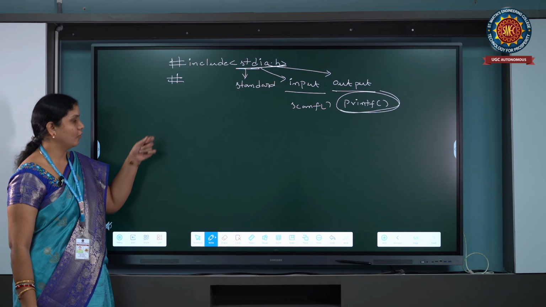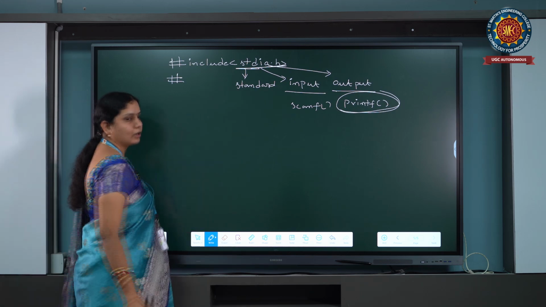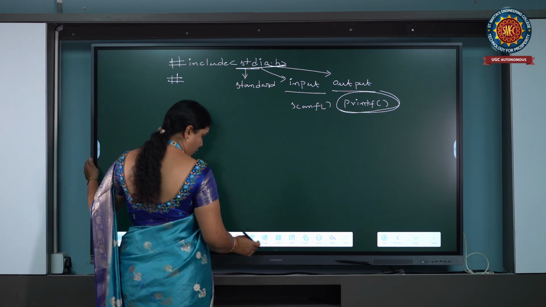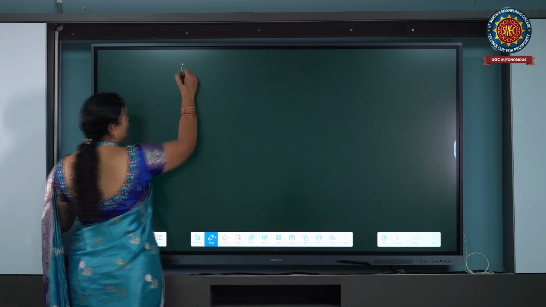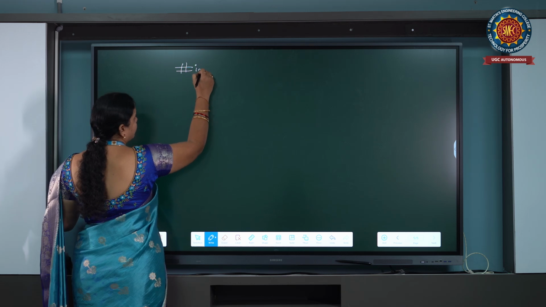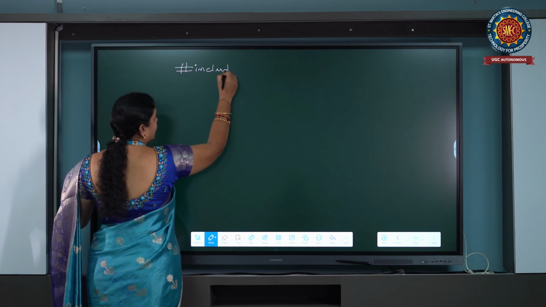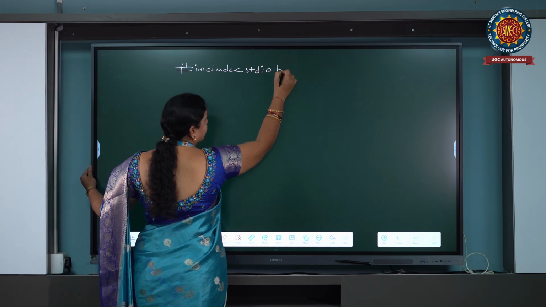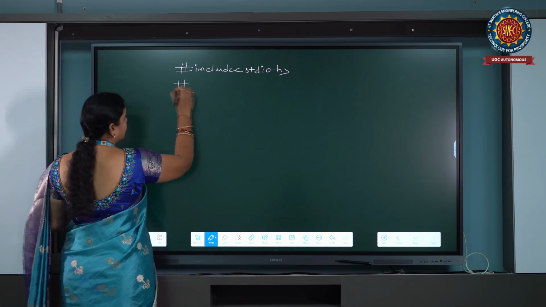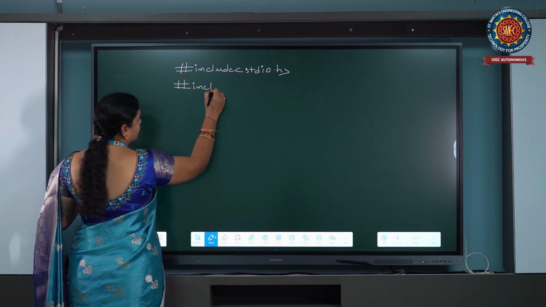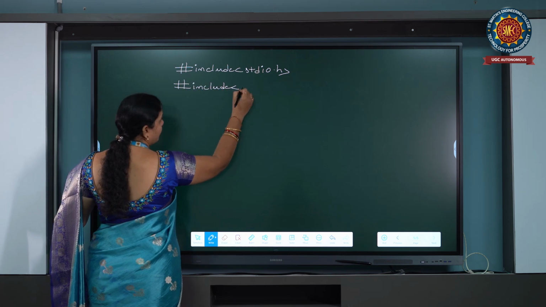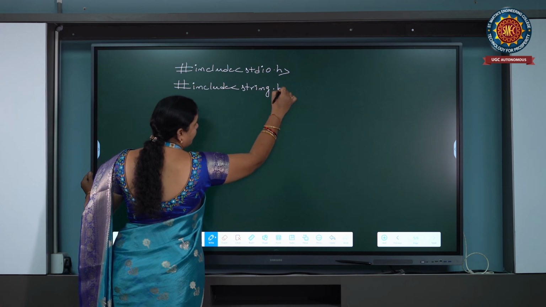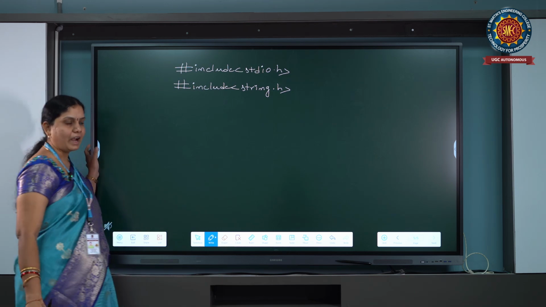Now our program is to find the length of a string. Hash include stdio.h. Next one, hash include string.h. I am using string.h because I am using string handling functions available in the string.h header file.